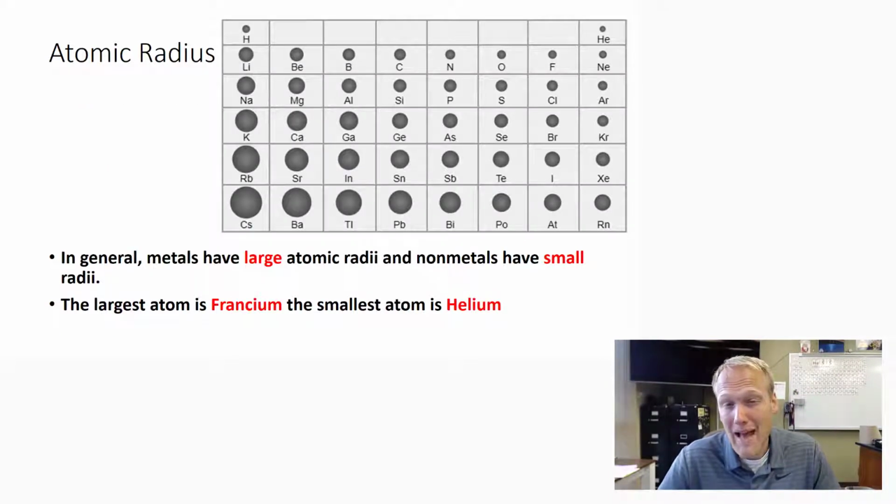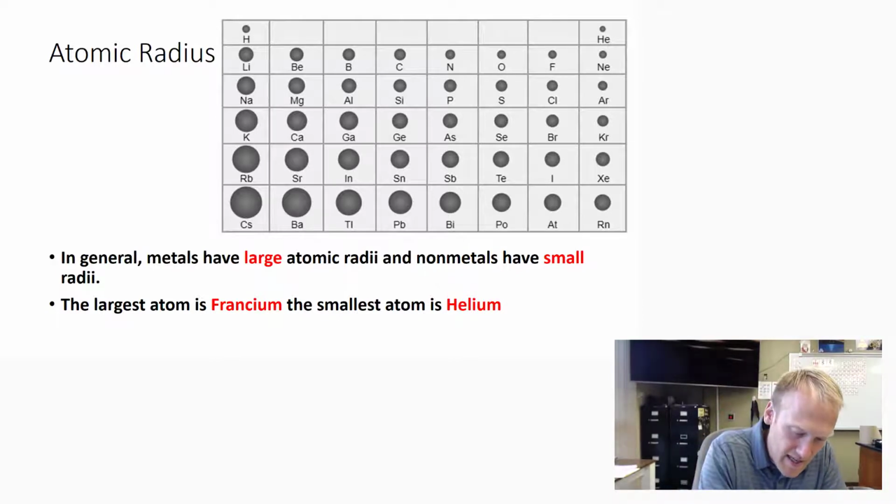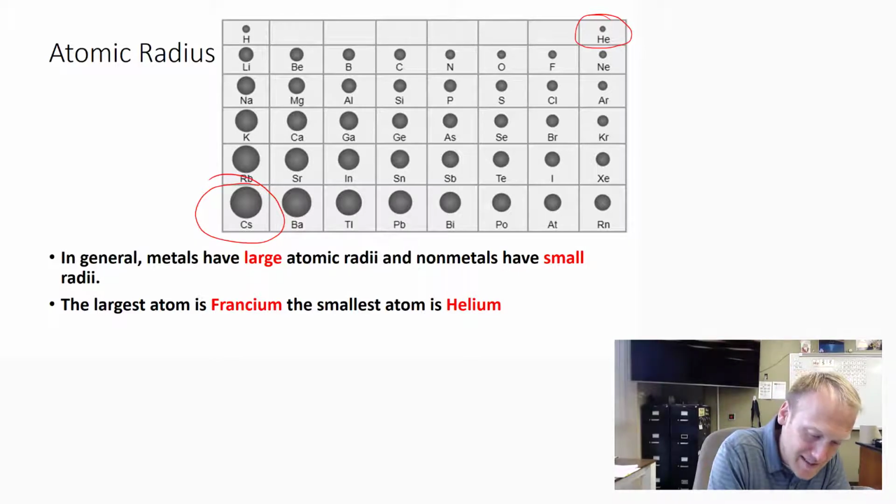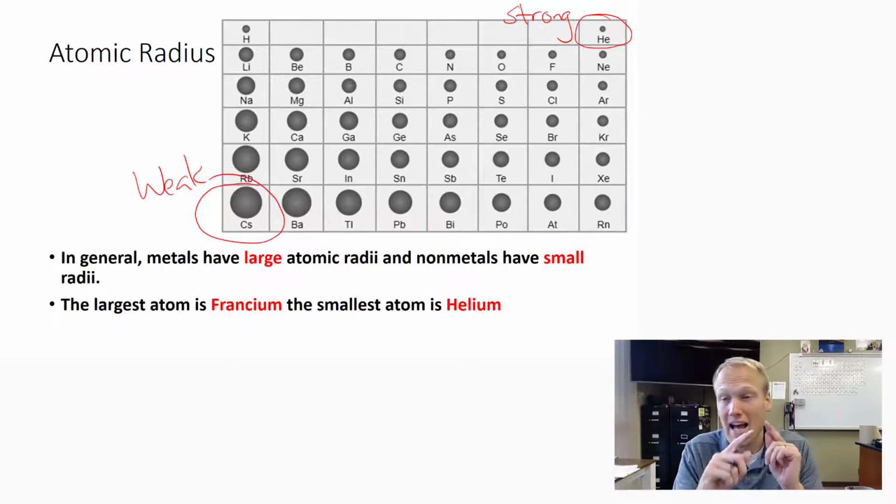So if we looked at a map of the atomic radii of the different elements of the periodic table, you can see that the top right are small because of greatest strength and not a lot of shielding, and the bottom left have low Zeff and lots of shielding. You're going to see this over and over again as we go through these trends. Top right are going to be strong, and bottom left are going to be weak. That is how the periodic table is organized because of effective nuclear charge. So based on that, francium is the largest atom and helium is the smallest.